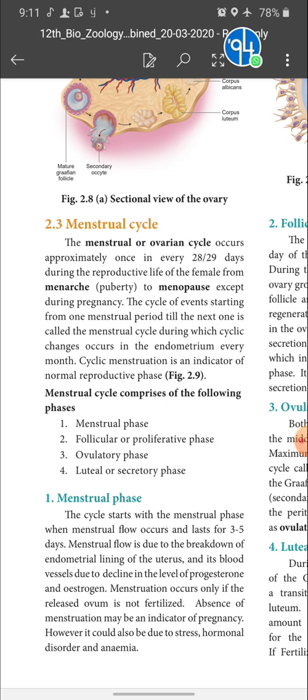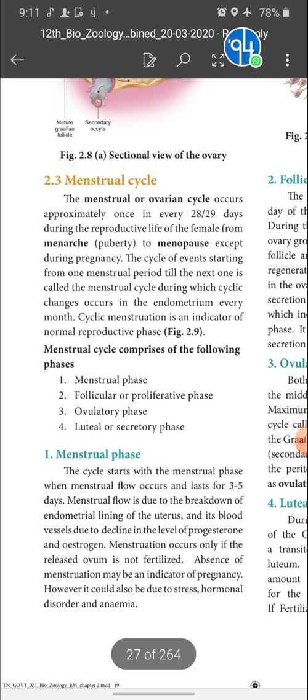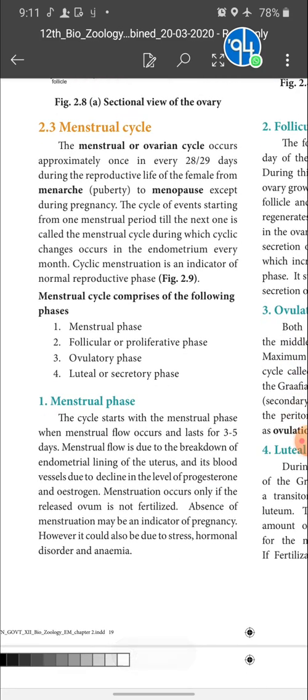Cyclic menstruation is an indicator of the normal reproductive phase. The cyclical phases in the normal human female are the menstrual phase, follicular or proliferative phase, ovulatory phase, and luteal or secretory phase, the four phases.